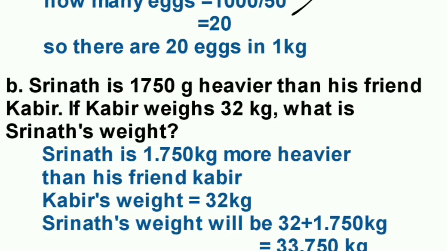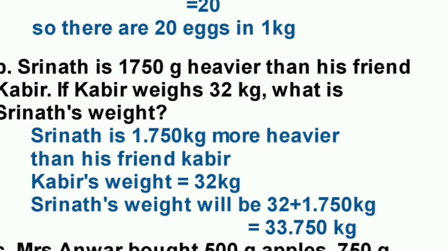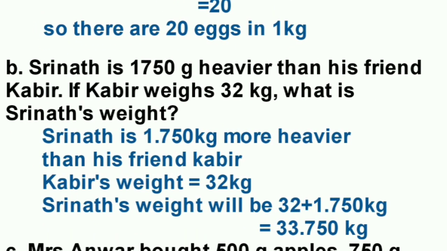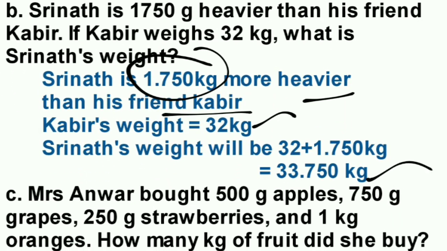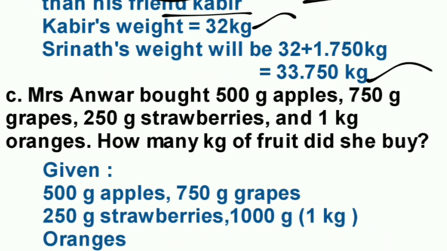Question number 2. Srinath is 1750 gram heavier than his friend Kabir. If Kabir weighs 32 kg, what is Srinath's weight? So Srinath is 1750 gram more than his friend Kabir, and Kabir's weight we know is 32. Srinath is more than Kabir's weight. How much is it? 1.750. So we will add here. So we get the answer 33.750 kg.